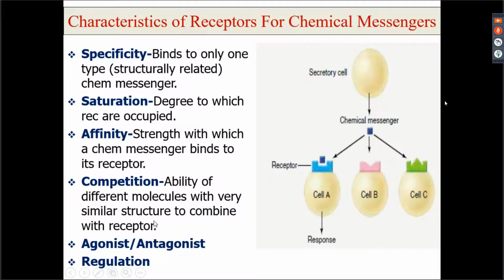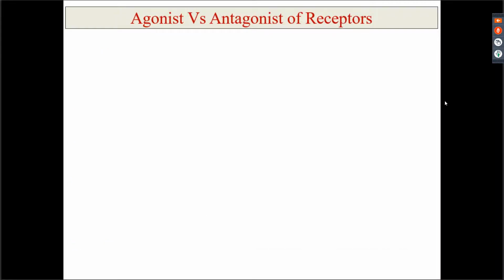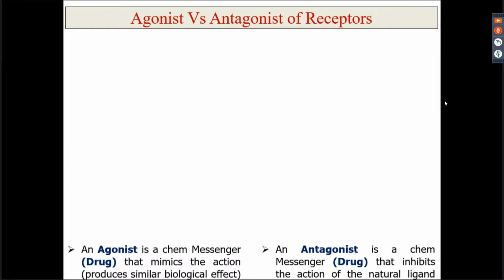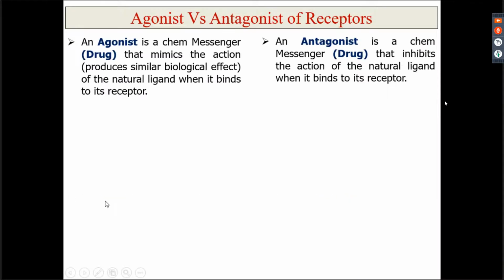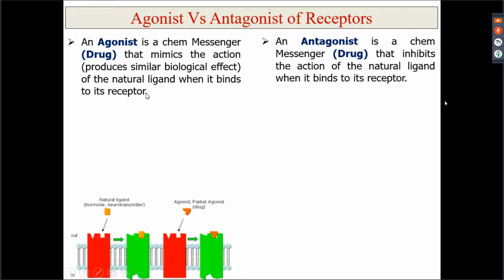और कौन सा combine करेगा chemical messenger? जिसकी affinity ज़्यादा होगी, right? Then another characteristic of receptor is agonist and antagonist. So what do you mean by agonist and antagonist? An agonist is a chemical messenger or a drug which mimics the action of the natural ligand when it binds to its receptor. इसका क्या मतलब हुआ?